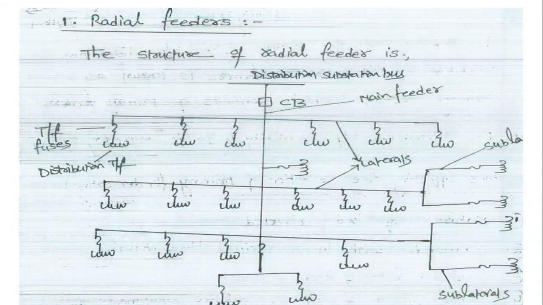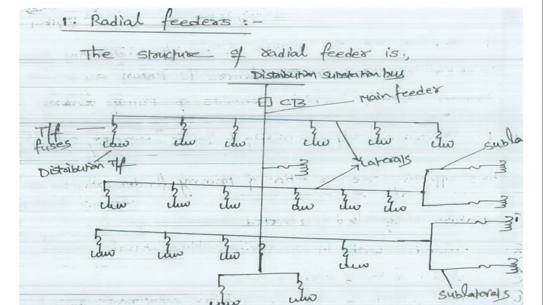If any fault occurs on that feeder line, all the load points will be shut down, because we are using only one feeder, one input line. If a fault occurs on that input line, all the laterals and all the loads will be disturbed.